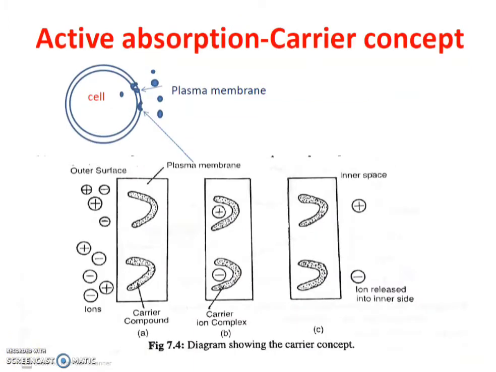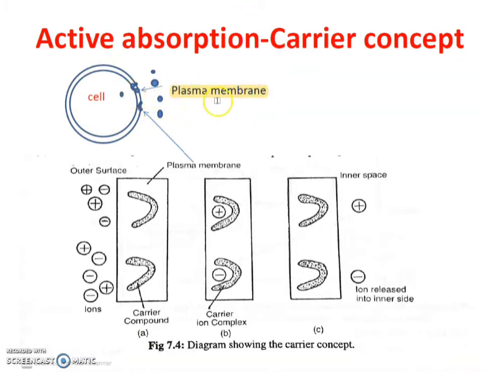Active absorption, carrier concept. What does carrier concept mean? See here in a cell, this is the inner environment of the cell called cytoplasm, and this is the outer environment of the cell. In the outer environment these molecules move freely, and the inside molecules also move freely, but they cannot cross easily through this membrane. This membrane is called the plasma membrane.